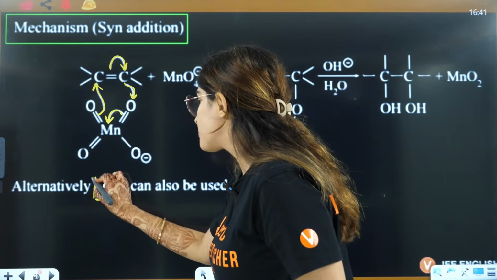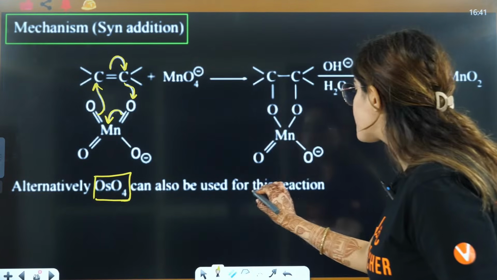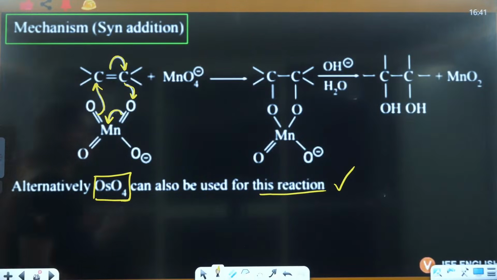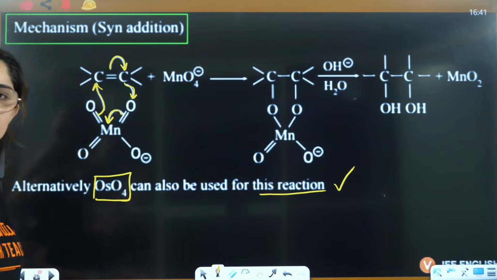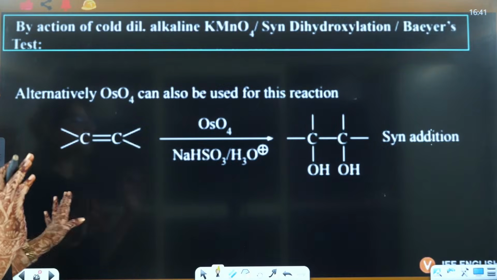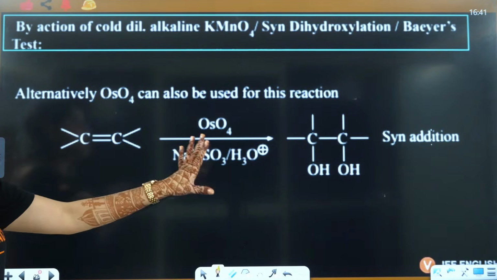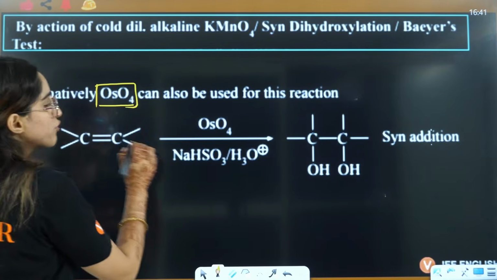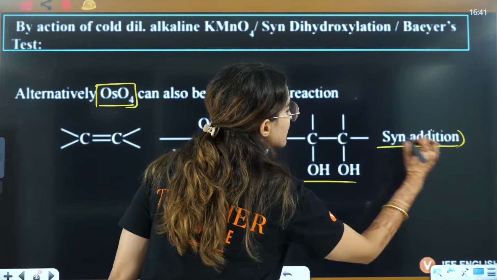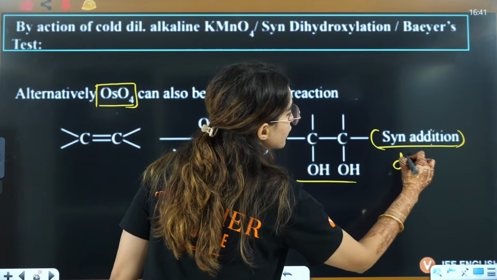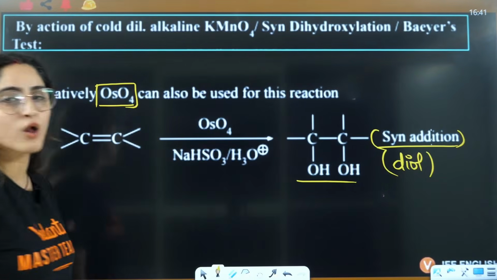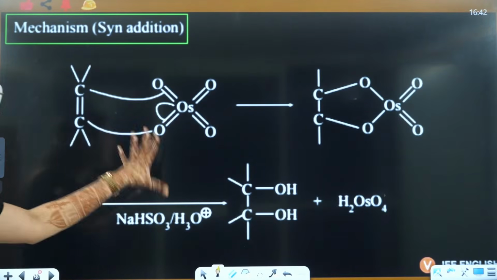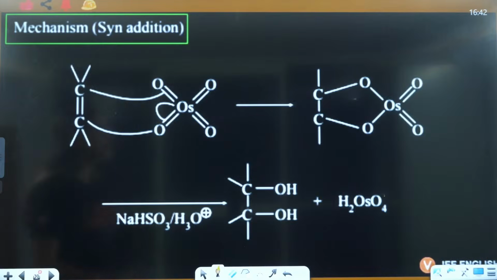Alternatively, osmium oxide can also be used for this particular reaction. KMnO4 or osmium oxide, both are going to give you the same answer here. That is vicinal diols with the syn addition. So osmium oxide, that is OsO4, will give you the same syn addition diols. Syn addition diols will be given by osmium oxide as well. In the same way, it will form the cyclic structure.